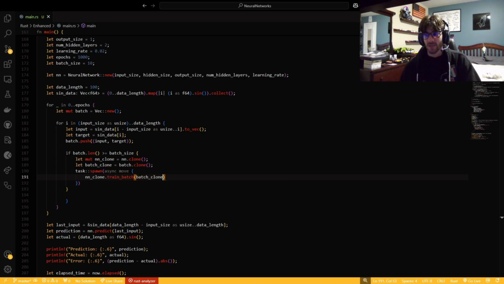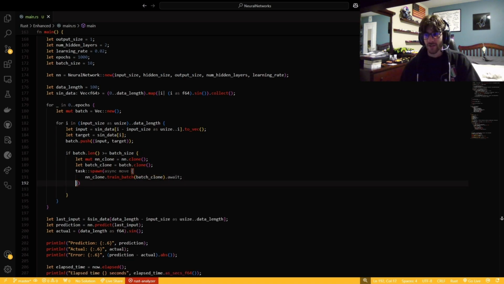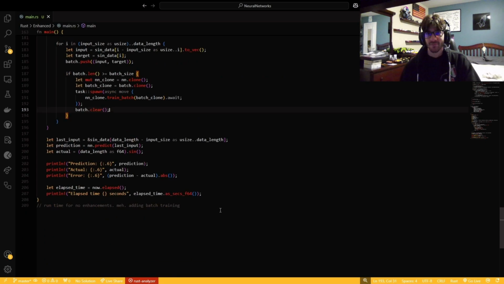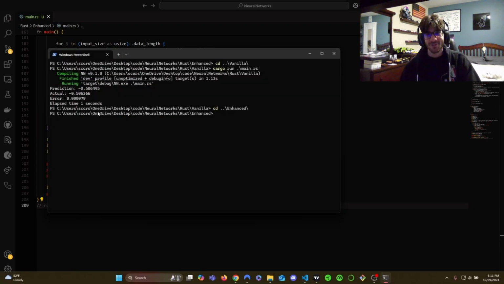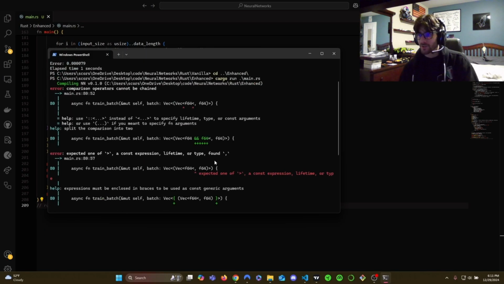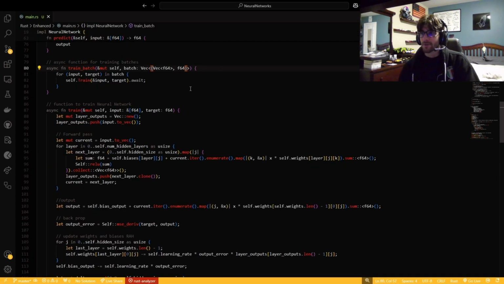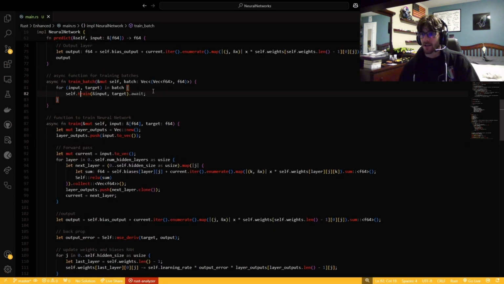And one day I was watching ThePrimeagen, and he was talking about how he would have to write his own threads. So I just took that as a sign to go with a simpler route. But here we go. Pretty much already finished that. So just checking out the errors right here.